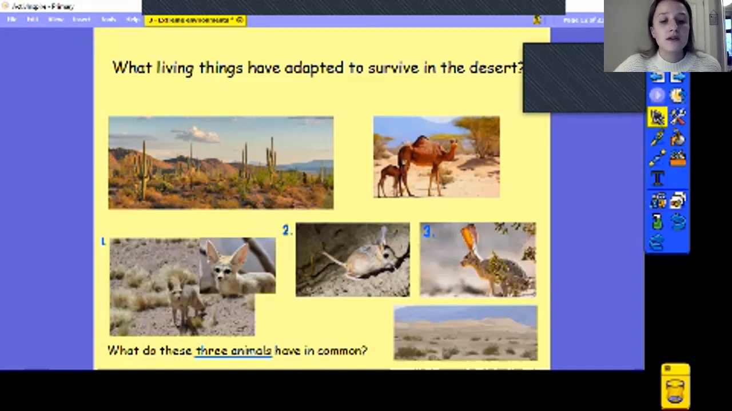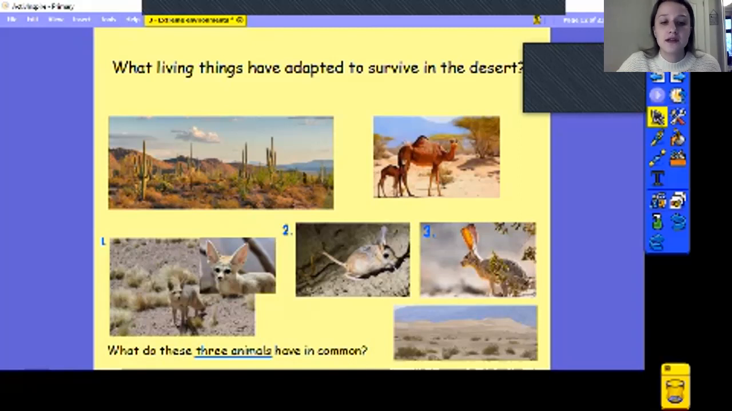And I've put, what do these 3 animals have in common? So this is number 1. We've got a desert fox. We've got number 2, a desert sort of mouse. And number 3, a desert hare. What adaptations do they have that are similar? So see if you can spot the one that they've all got in common.